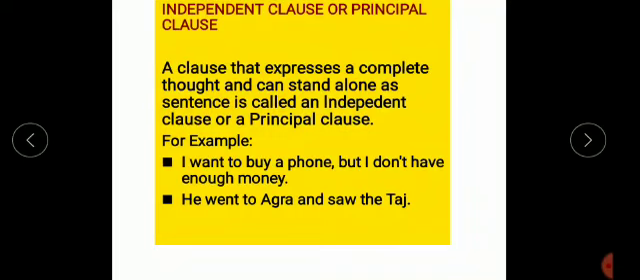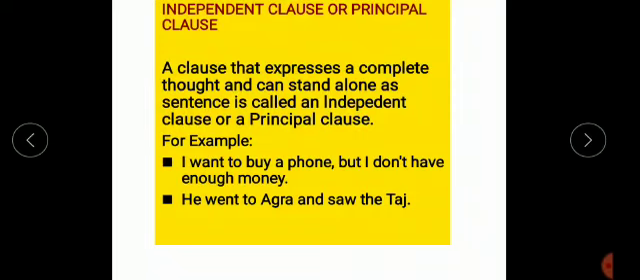Students, independent means not dependent on any other. A clause that expresses a complete thought and can stand alone as a sentence is called an independent clause or a principal clause. See examples. "I want to buy a phone." This is one clause. "But I don't have enough money." This is a clause. Both clauses are independent, meaning no clause is dependent on another one.